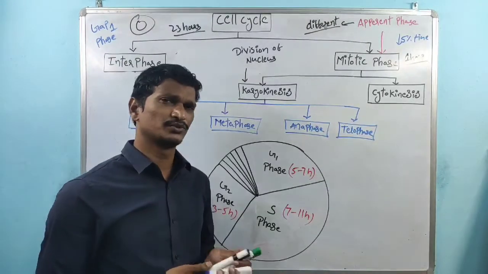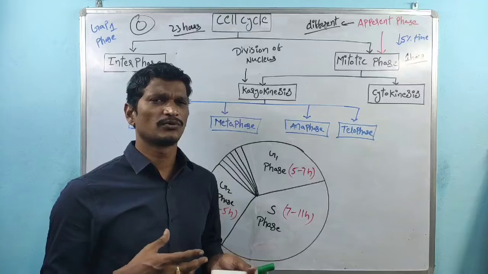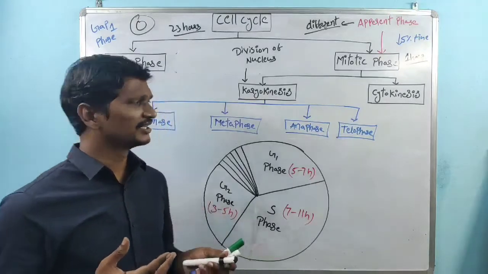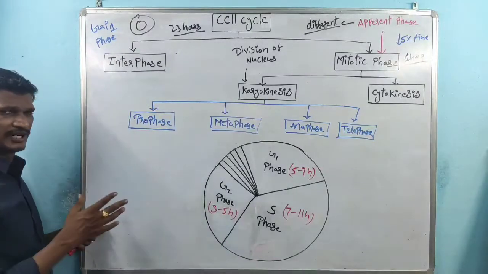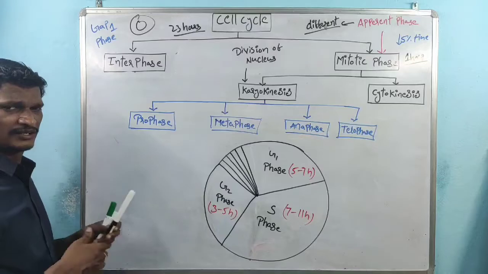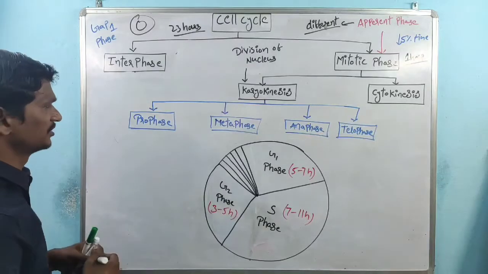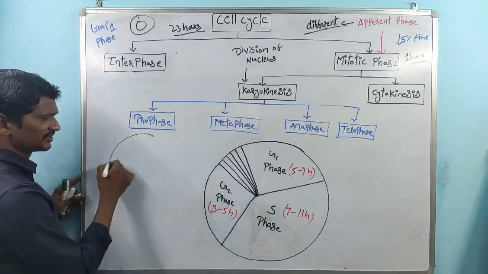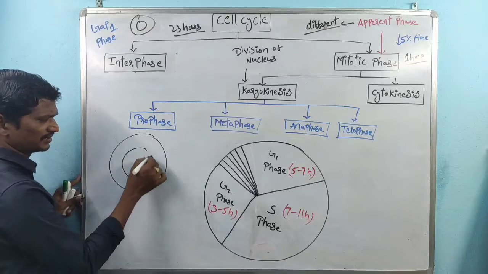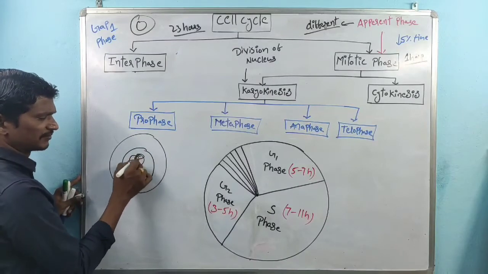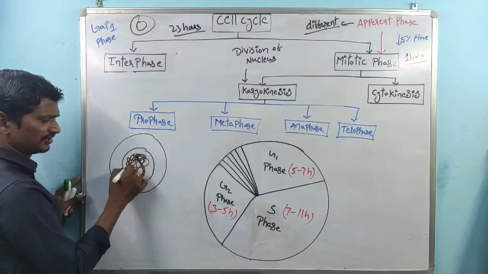I thought most of the students are well known about prophase, metaphase, anaphase, and telophase. Again, just a peripheral explanation I gave today. Later we'll discuss the detailed explanation. Prophase: this is the cell, this is the nucleus. Initially, the genetic material is in a decondensed state.